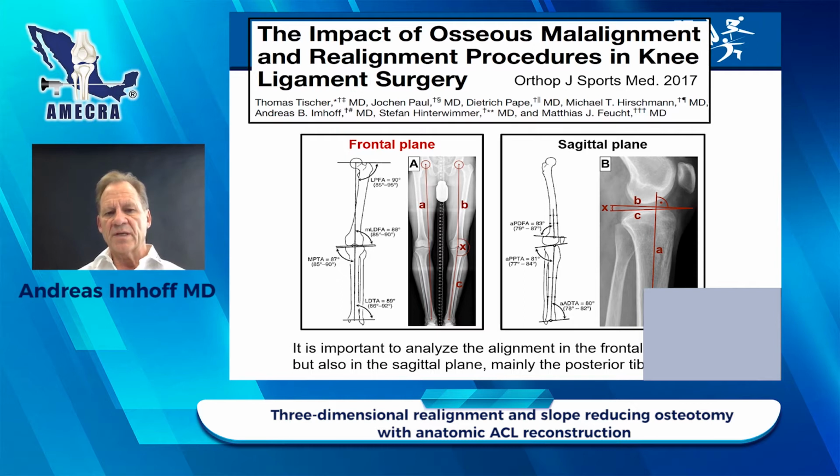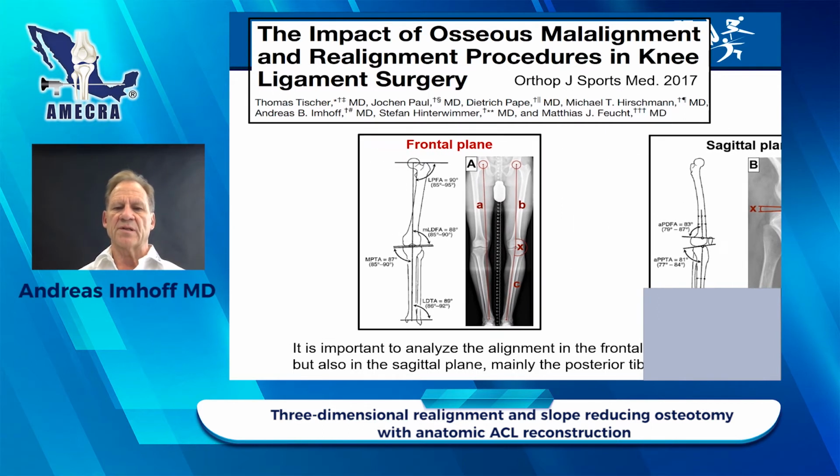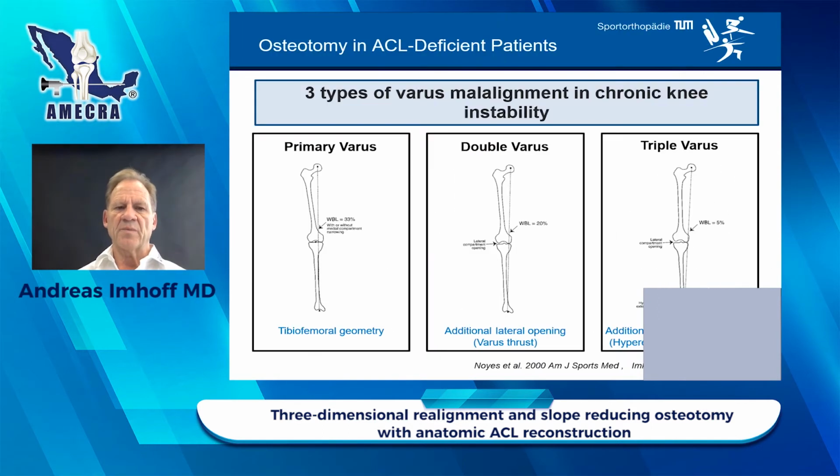In the frontal plane and in the sagittal plane, we look a little bit closer. It's important to analyze the alignment in the frontal plane, but also in the sagittal plane, mainly the posterior tibial slope. We start with the frontal plane. We have three types of varus malalignment in chronic knee instability: the primary varus, double varus, triple varus. Triple varus means we have an additional lateral opening, and here we have a hyperextension and rotation.